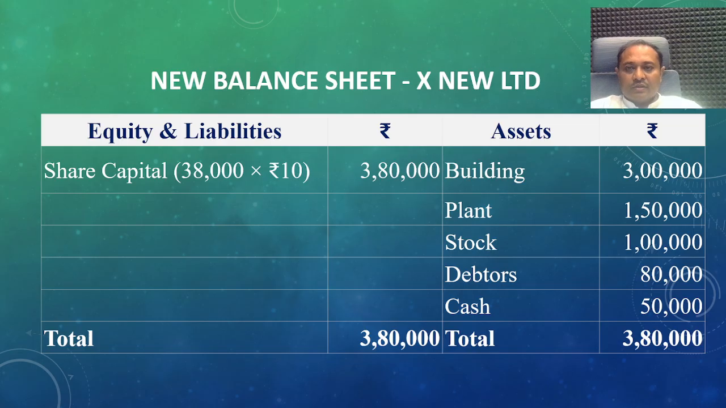Then the new balance sheet is made as per the values mentioned in the earlier balance sheet. Then 38,000 shares, this is 3 lakh 80,000. Then the others are the reserves and accumulated losses.